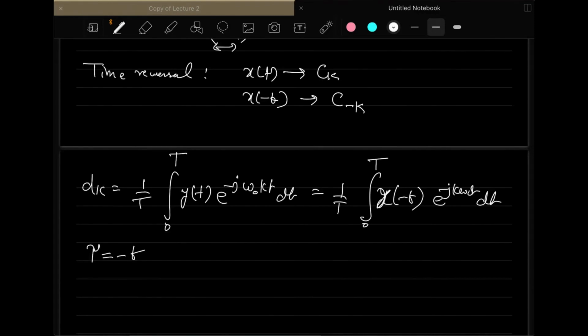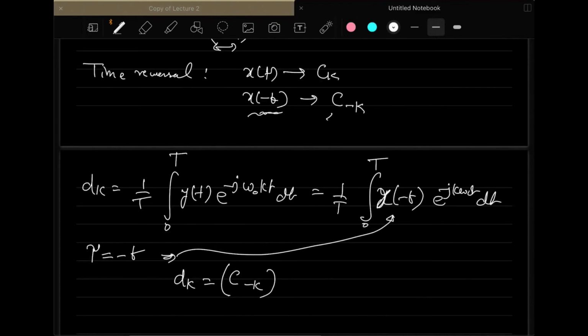After doing the variable substitution, you can easily get your dk as c of minus k. So what it says is, if you do a time reversal in the time domain, the corresponding time reversal in the frequency domain will happen, and it becomes c minus k.